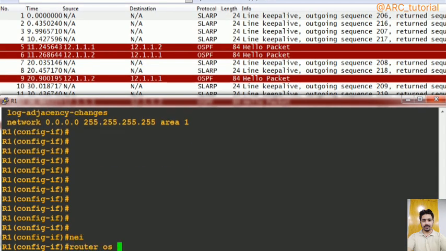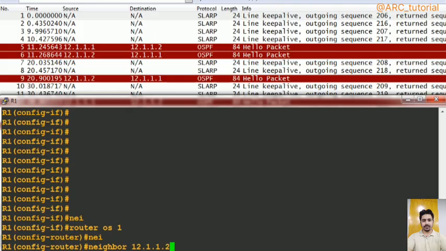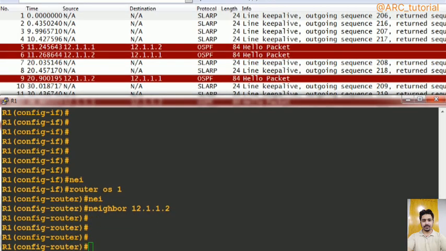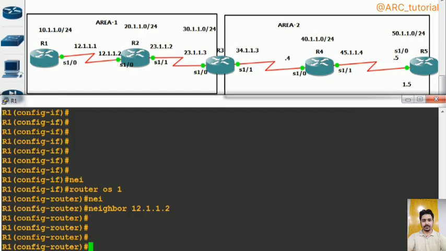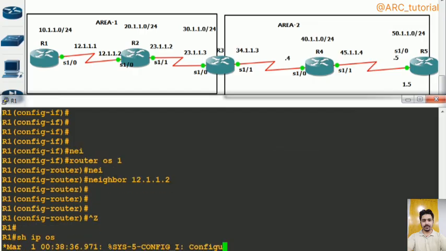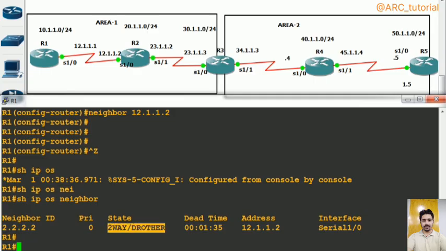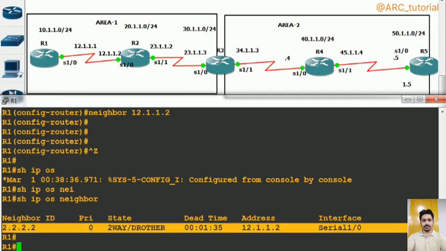See, router ospf 1, neighbor 12.1.1.2. That's it. You are required to configure this command only on one end. Then you will see that your neighborship will come up automatically. Let me show you. Show ip ospf neighbor. It is still in two-way state.